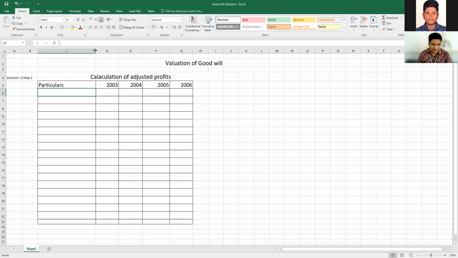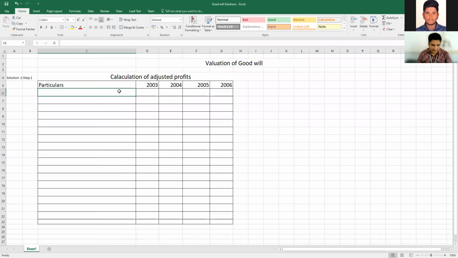Okay, in the particulars column, we will start one by one. First, profits are given. What is the profits amount? Profits is given in the question itself. What is that amount?